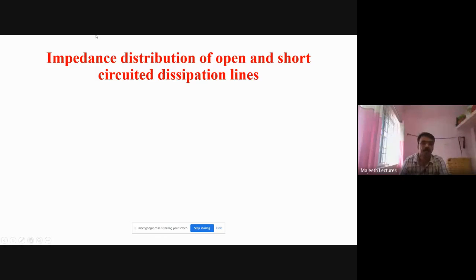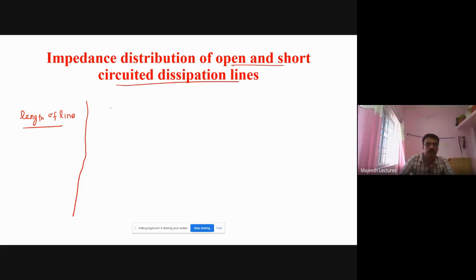Fine. Okay. So how is the impedance distributed across the open circuit and the short circuit line? This plays a very huge role. Then only we can solve those problems. Right? So you keep this very safely. This table is very important. Length of the line, and the equivalent circuit element.